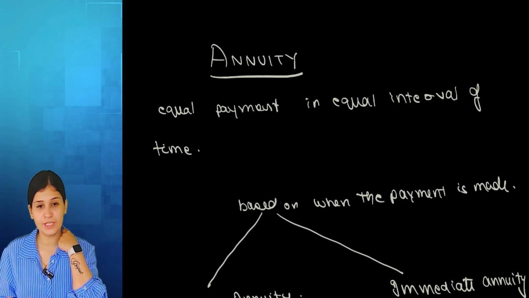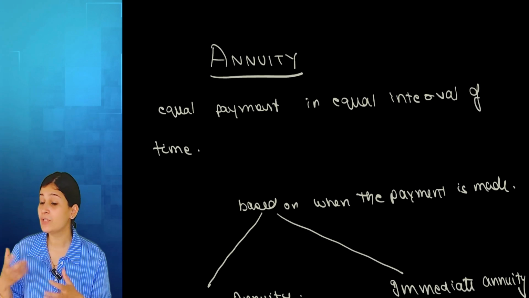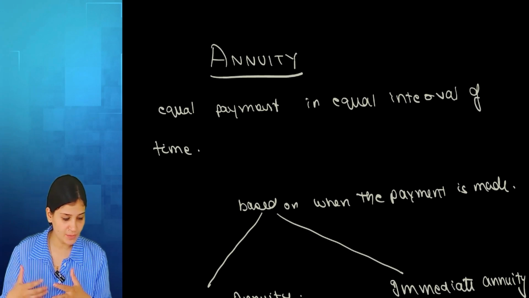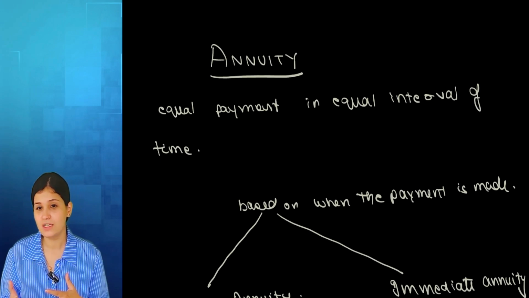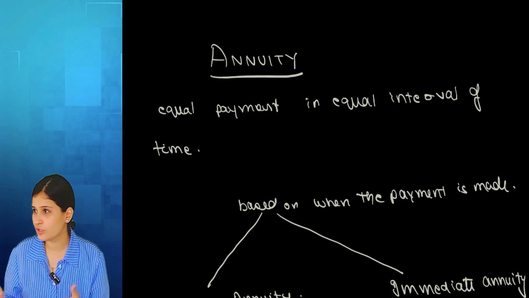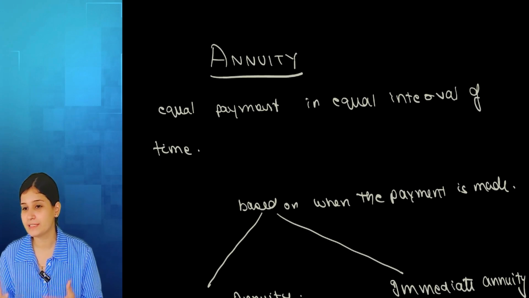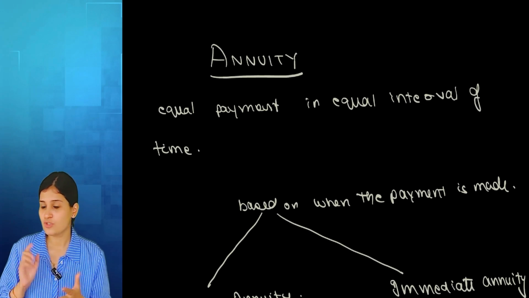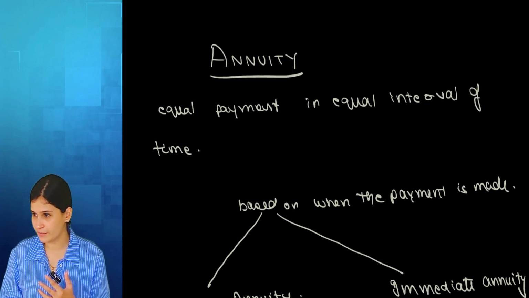When we talk about annuity, we are talking about a payment, equal payment in equal interval of time, like rent. Every single month we make it in the beginning of the month or at the end of the month, and we pay the same amount again and again. LIC premium or loan installment, anything where the amount remains the same, the duration remains the same, that is known as annuity. So equal payment in equal interval of time.